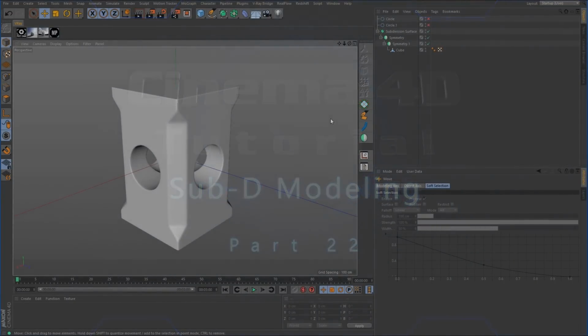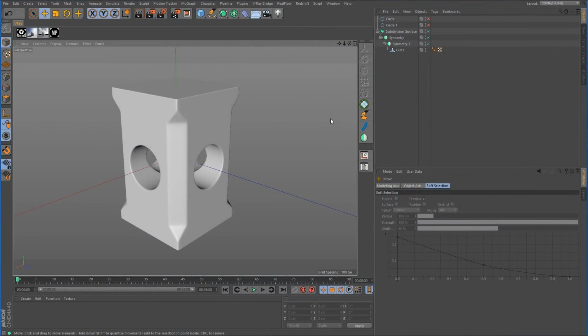Hey guys, welcome back to an all-new Cinema 4D tutorial. As the title suggests, we're going to be continuing on with the sub-D modeling series. This is going to be episode number 22. And what you see here in the viewport is what we're going to be modeling.